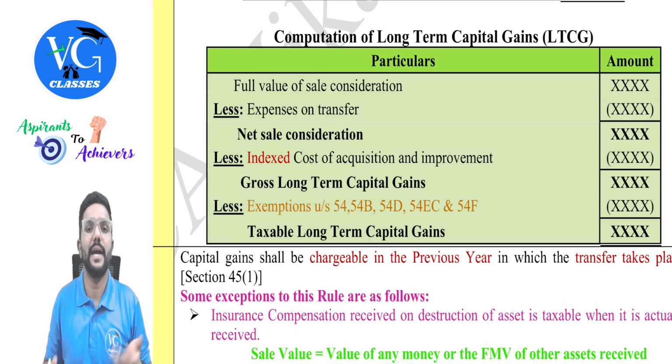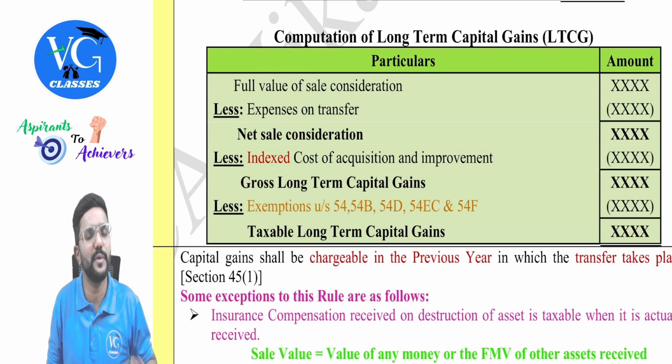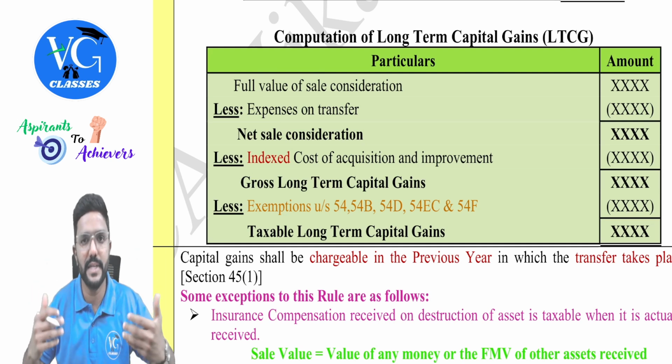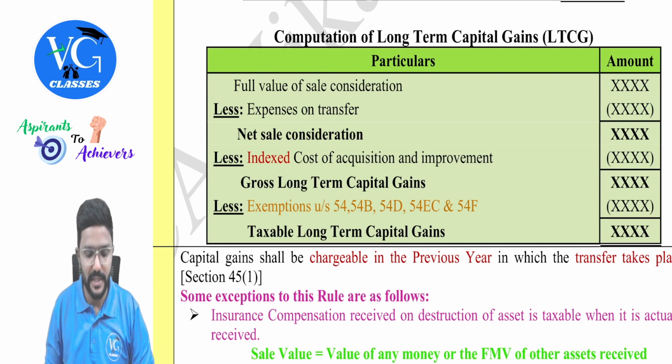If not, sir, I have sold a long-term capital asset on which indexation is not available. Then what can I do, sir? Just claim cost of acquisition and cost of improvement. That's all. Indexation will not be available for you. Got it? I will talk about indexation in detail after this, guys.